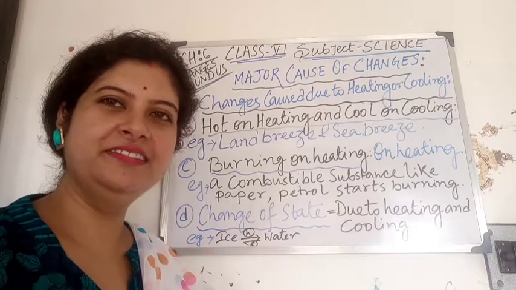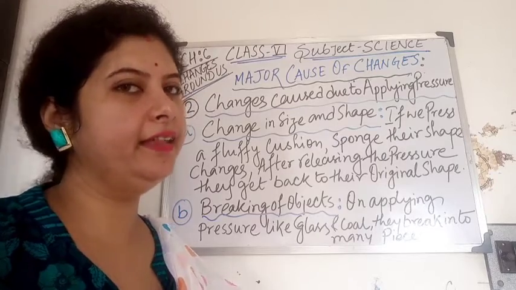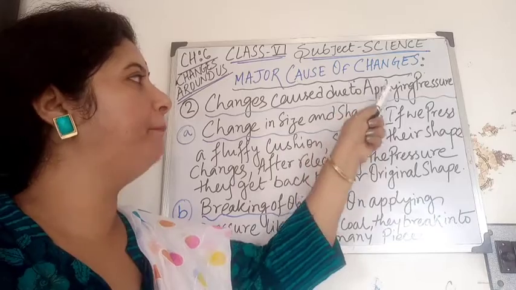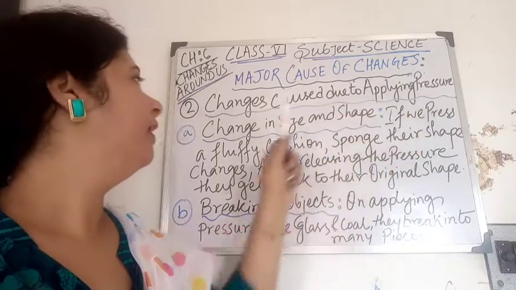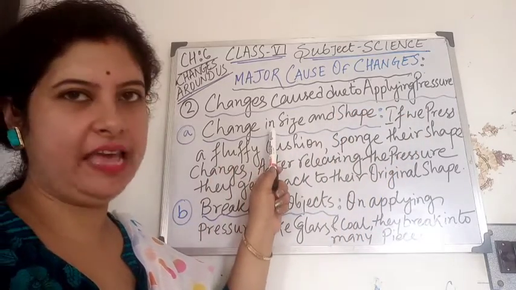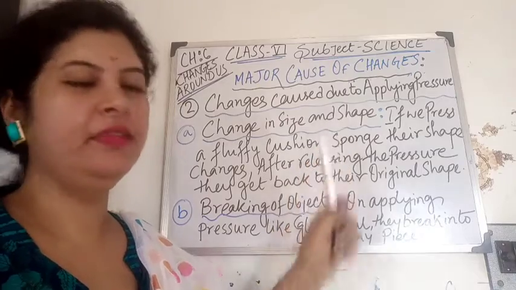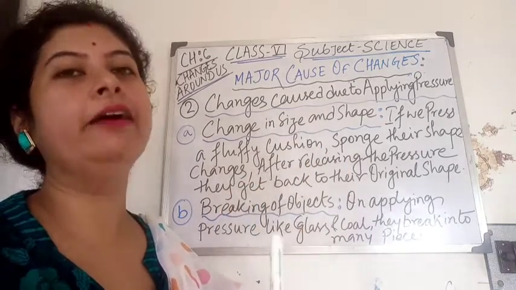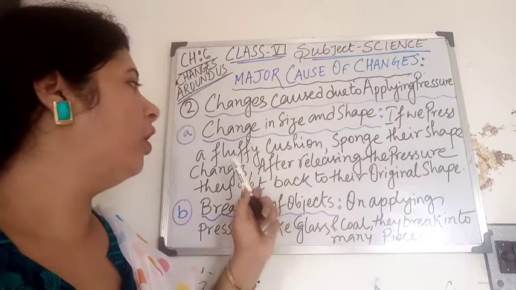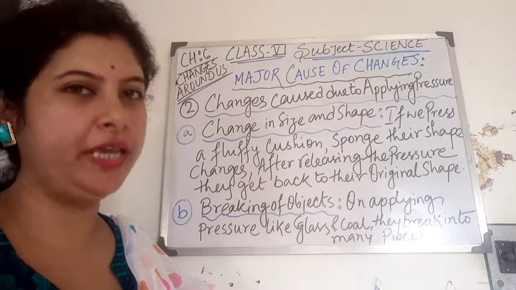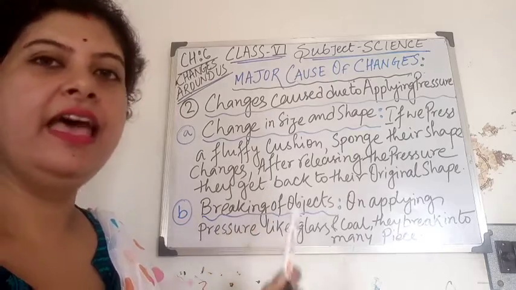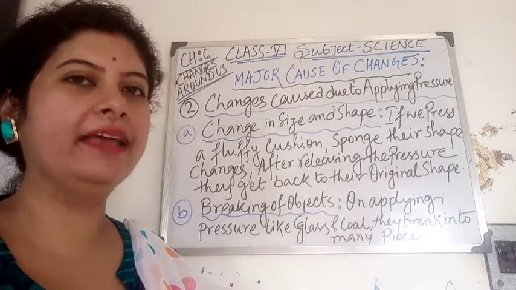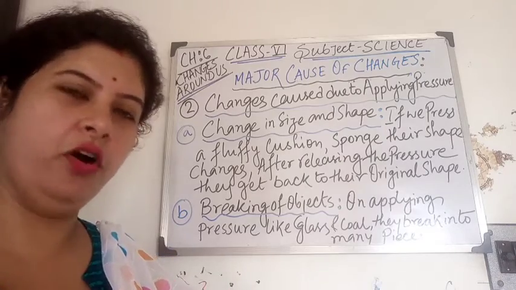Understood, children? Now, take another cause: changes caused due to applying pressure. Changes in size and shape. Children, whenever we press a fluffy cushion or a sponge ball, their shapes change. After releasing the pressure, they get back their original form.